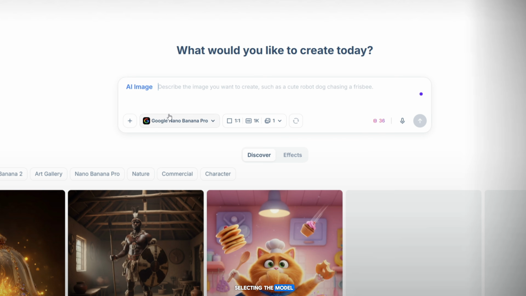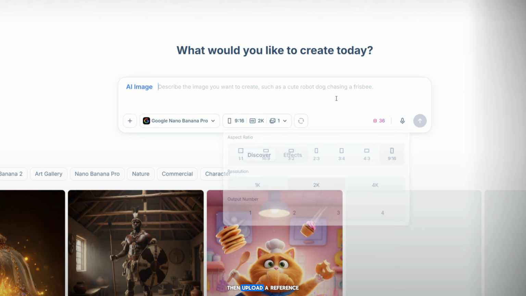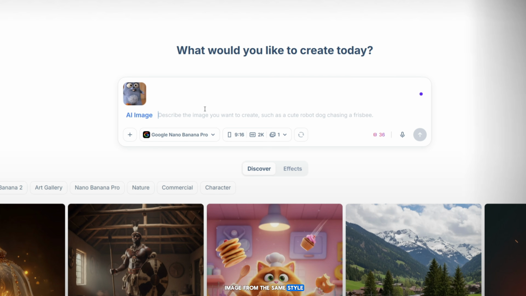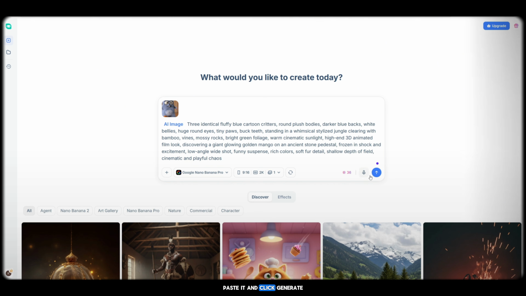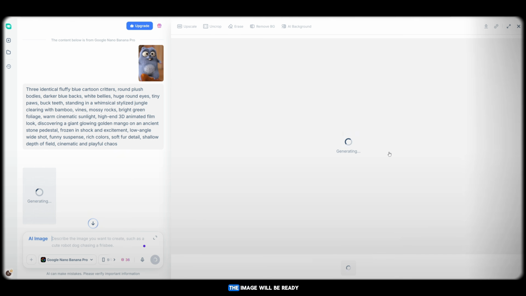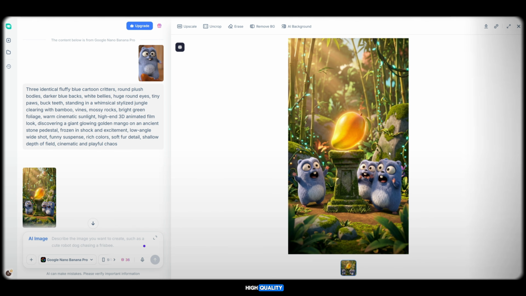After selecting the model, choose the image ratio such as 9:16, set the resolution to 2K, and keep the output to one image. Then upload a reference image from the same style. After that, copy the first image prompt, paste it, and click Generate. Within a few seconds, the image will be ready. As you can see, the result is extremely high quality with detailed textures and perfect character consistency.